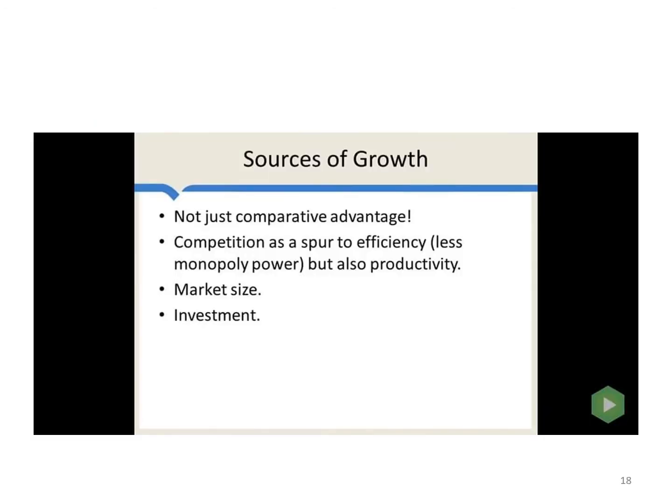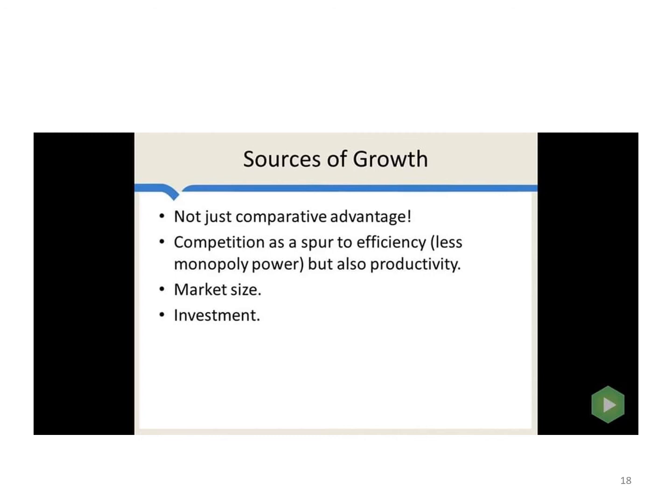So as I said, the sources of growth is not just comparative advantage. Comparative advantage, as you will see in lecture 3, would be something wherein if you can produce a good at a lower opportunity cost, or if you can produce a good at a lower relative price, then you have a comparative advantage.